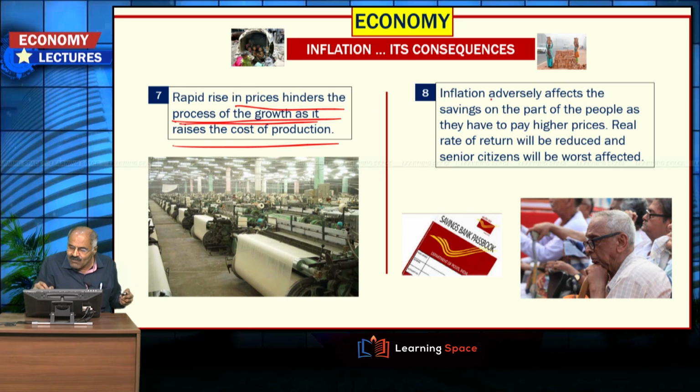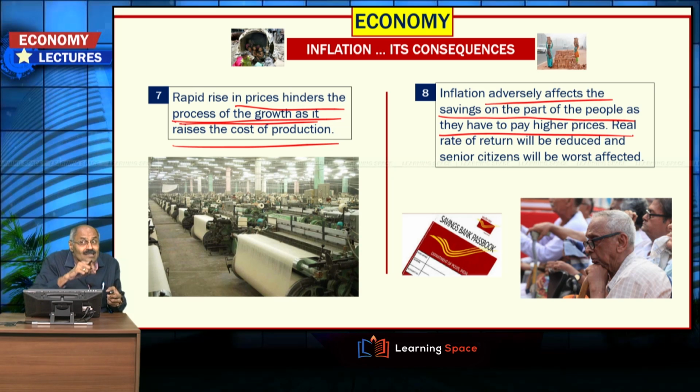Next one is inflation adversely affects the savings on the part of the people as they have to pay higher prices. So the point to note is two important things. Because of inflation, savings will be affected. Savings as a whole in the country will be affected, and I will explain what is the fallout of a fall in the savings as a next point.